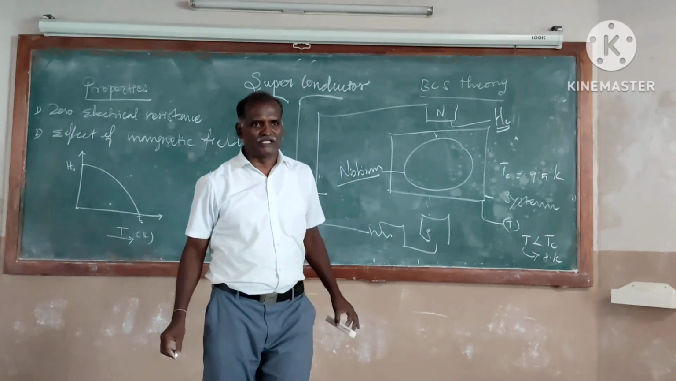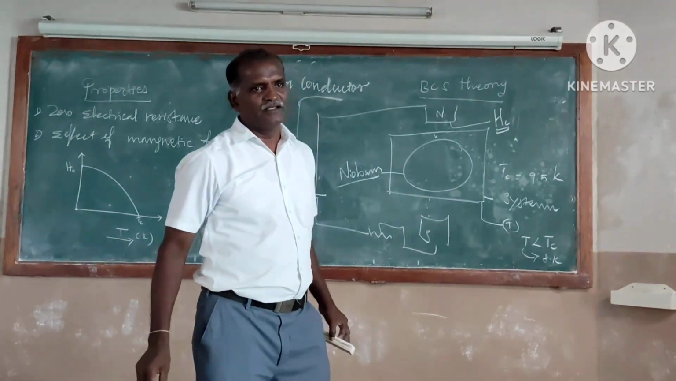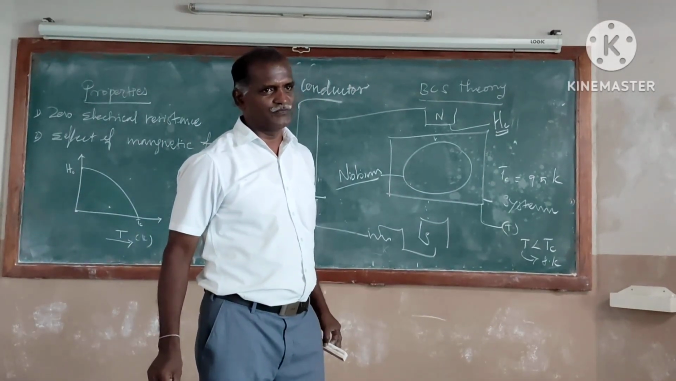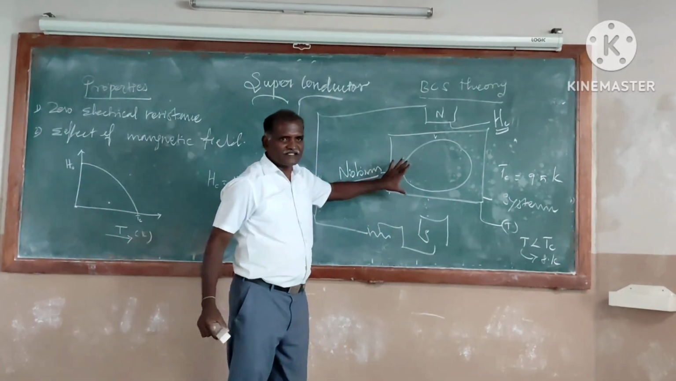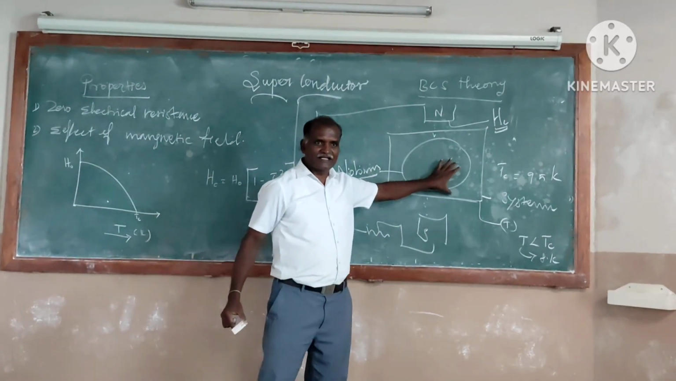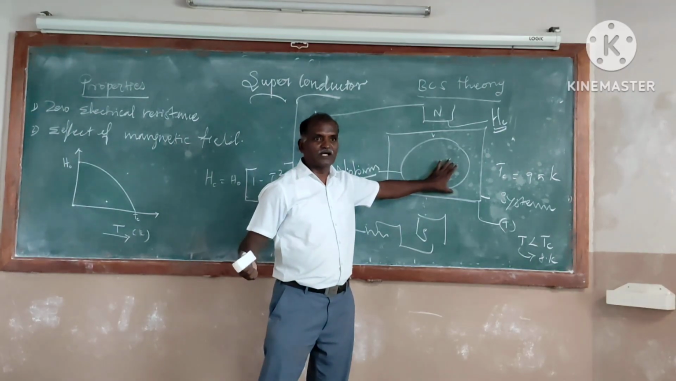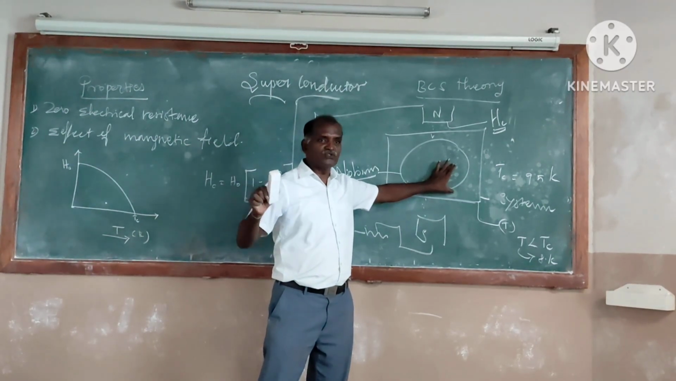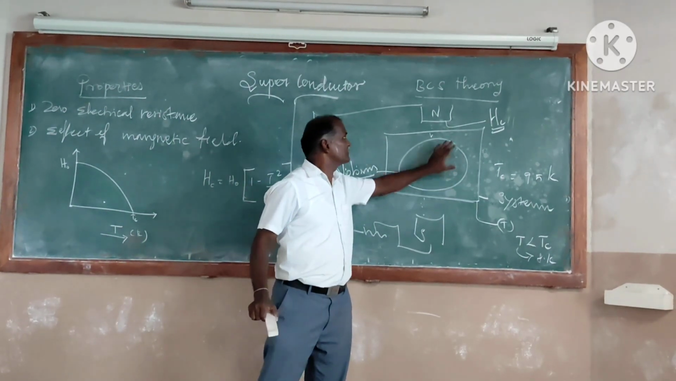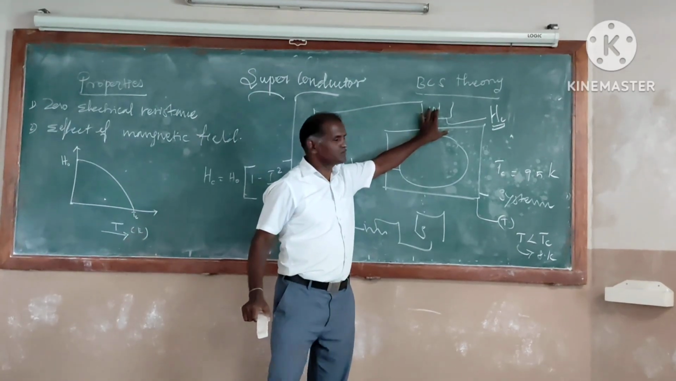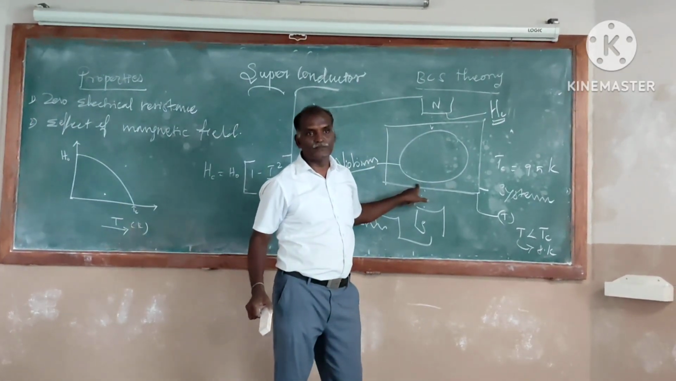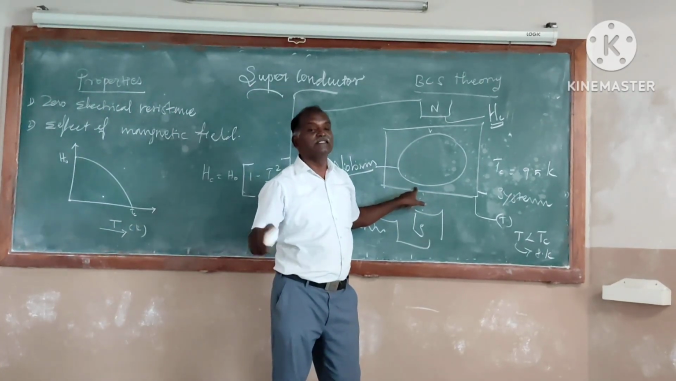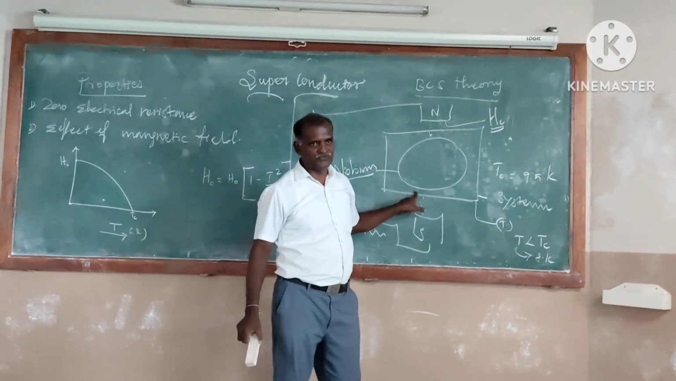It may be 0.2 Tesla, 0.02 Tesla. In that manner, it will be here. So, from this diagram, you might understand that a superconductor can be converted into a normal conductor, though it is in superconducting state, with the help of magnetic field. So, the amount of magnetic field needed to cancel the superconducting property of the superconductor is called the critical magnetic field.